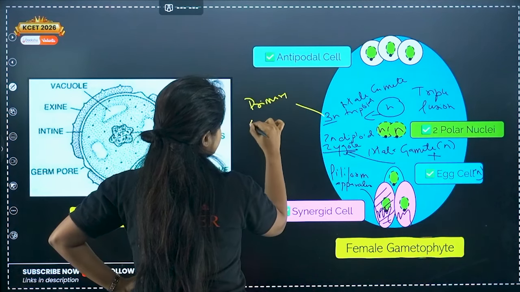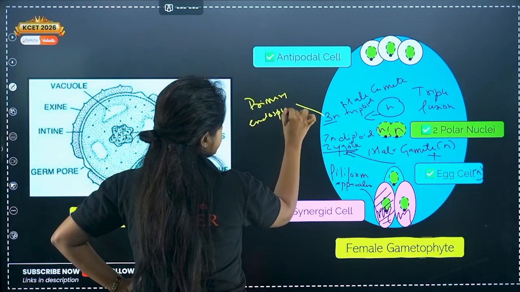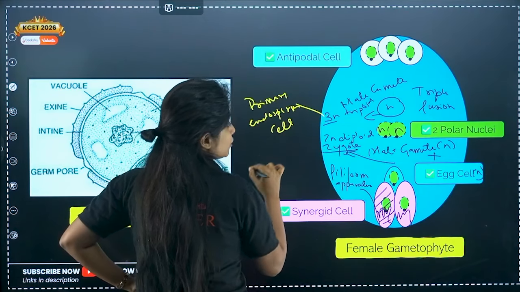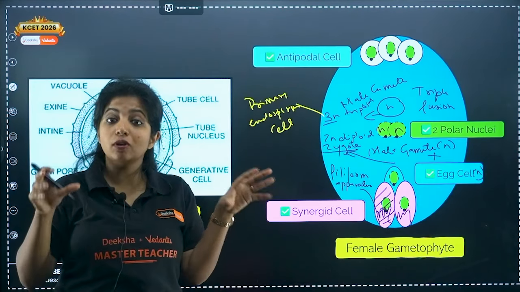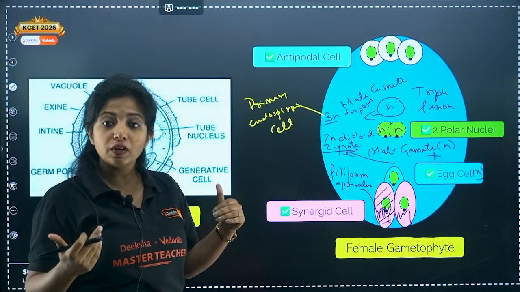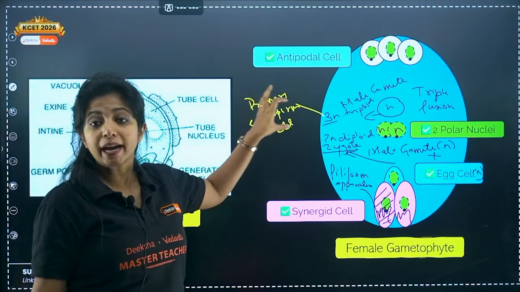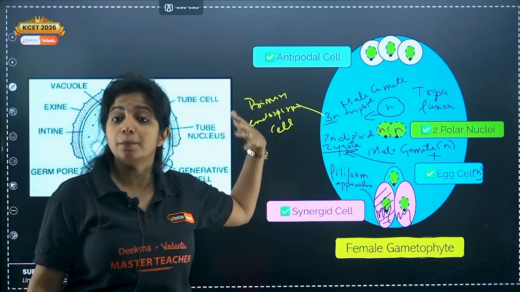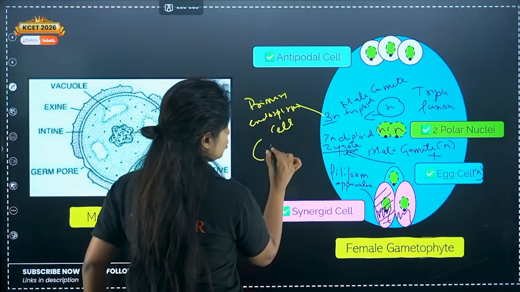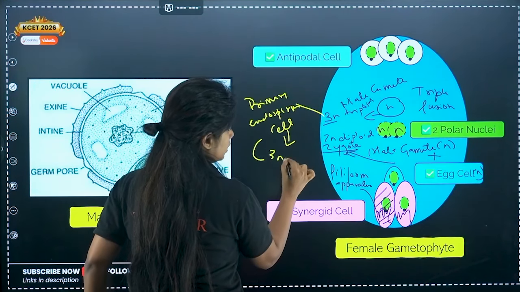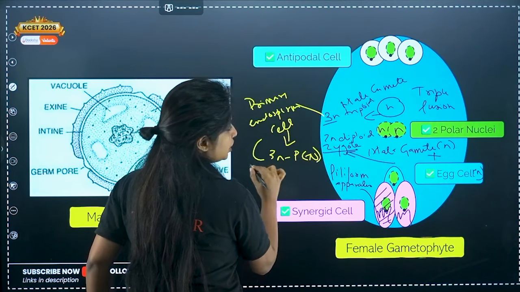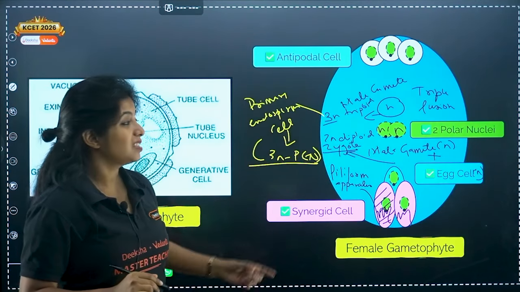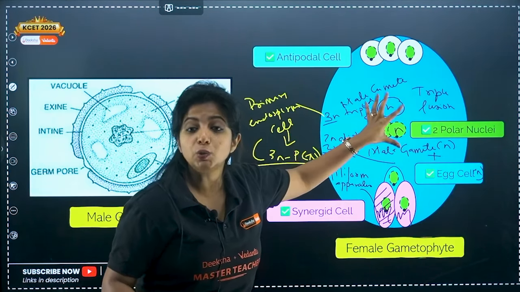Primary endosperm cell. Now this is a cell. It has to divide to form a tissue, that is the actual endosperm. So as of now, what do we call it? Triploid primary endosperm cell, which has a triploid primary endosperm nucleus. This is known as triple fusion. Why? Because 3 nuclei are fusing.